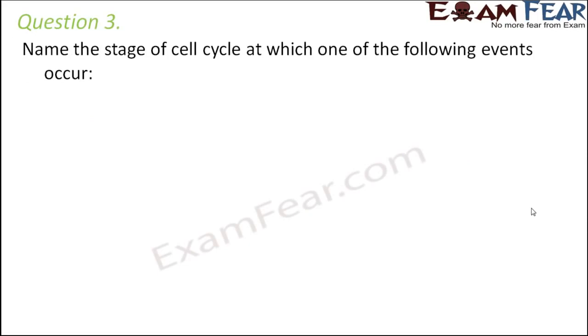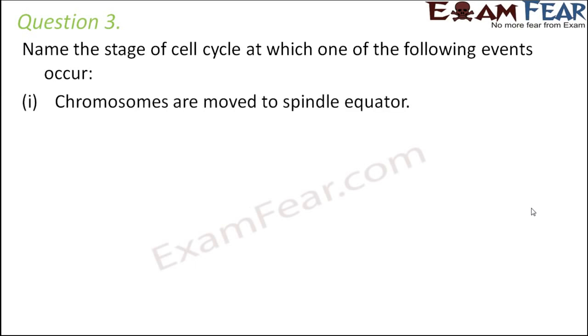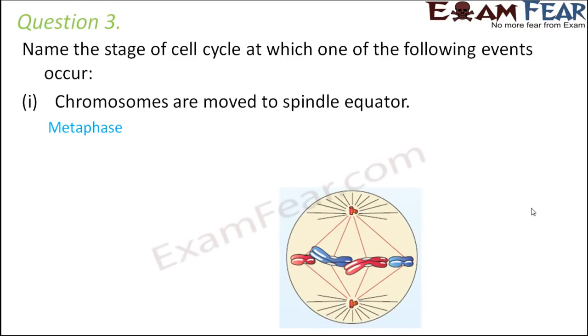Question number 3. Name the stage of cell cycle at which one of the following events occur. So let us see at what stage following events occur. Chromosomes are moved to spindle equator. So at what stage did we see that the chromosomes were aligned at the equatorial plate, forming the metaphase plate? Of course, it was during metaphase and that is why it is known as the metaphase plate. So if you see, this is how it was in case of mitosis as well as meiosis both. So it always happened in metaphase.